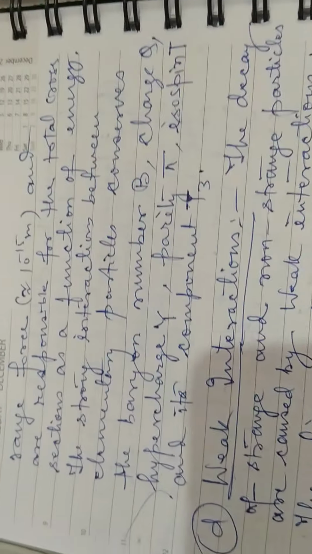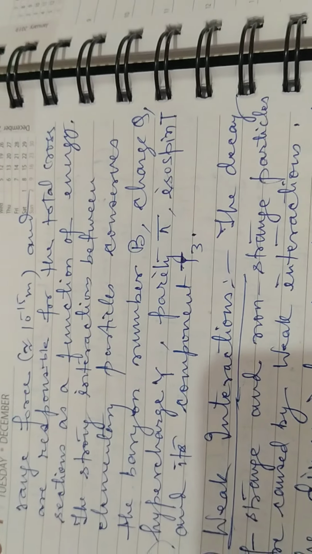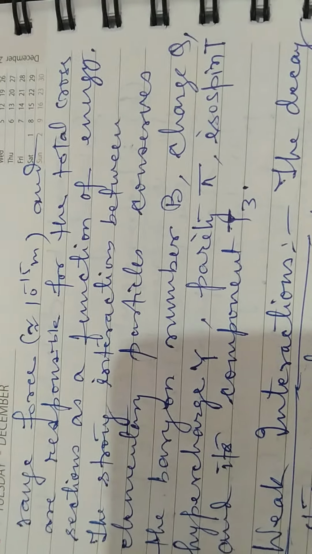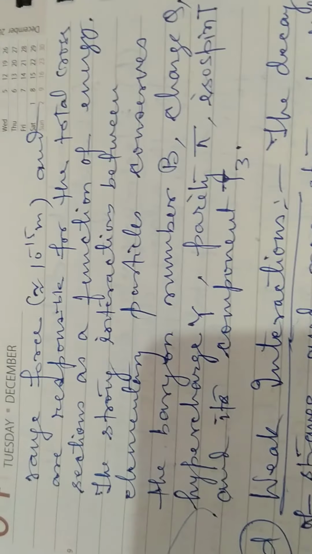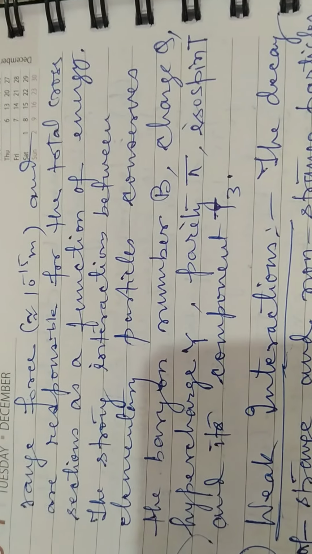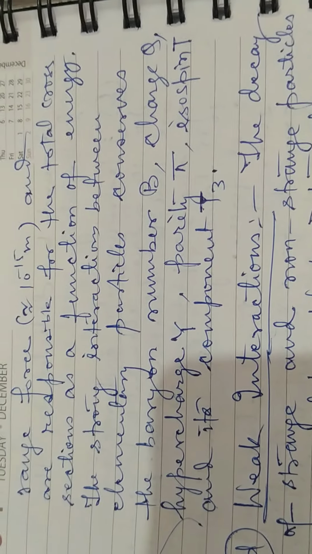The strong interaction is a short range force. Strong interaction is short range because the distance between the two particles is of the order of 10 power minus 15 meter, or we can say the radius or diameter of the nucleus, and these are responsible for the total cross sections as a function of energy.